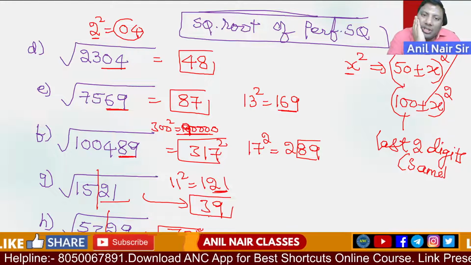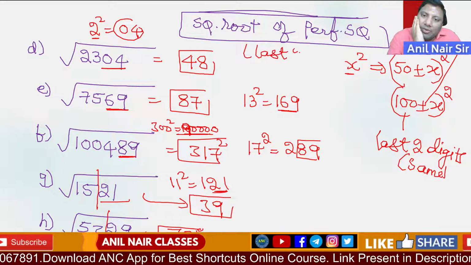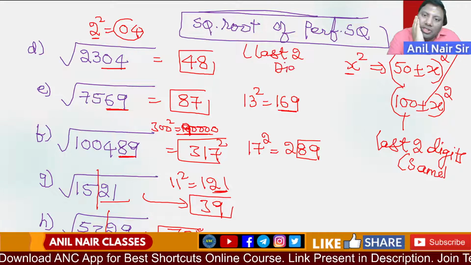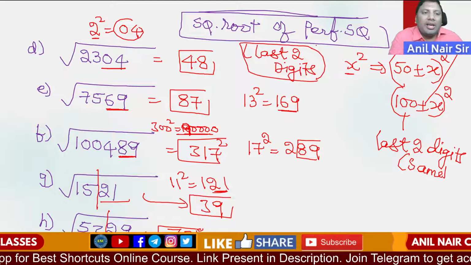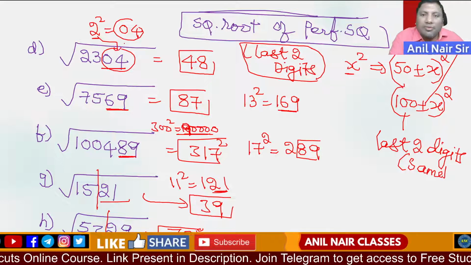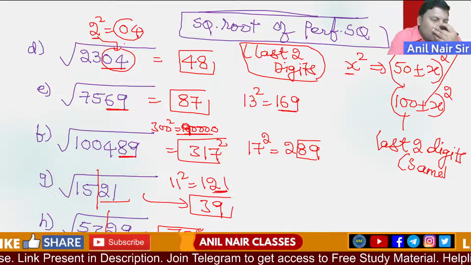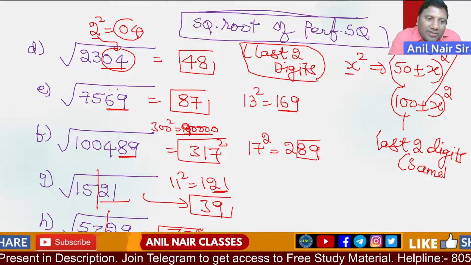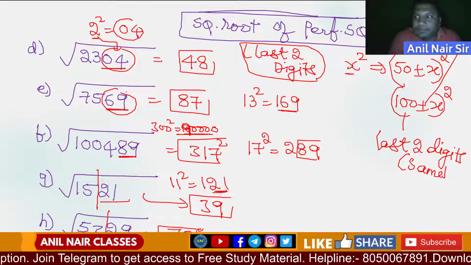Anybody who has a doubt on how to find the square root of a perfect square using the last two digits logic, kindly mention. This is 04, 2 square is 04, 50 minus 2 is 48. 48 square is 2304. 7569: 13 square is 169.